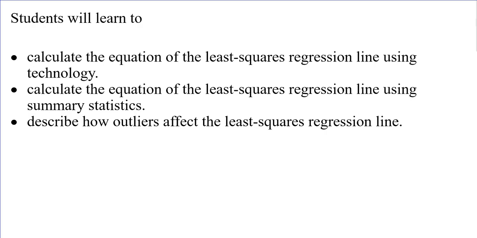So today's lesson is going to build off of what we've done previously. We talked about calculating the equation of a least squares regression line using our applet, and then also using some summary statistics. What does that tell us? And describe how outliers affect that least squares regression line.